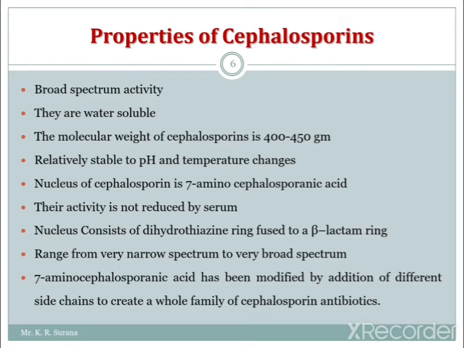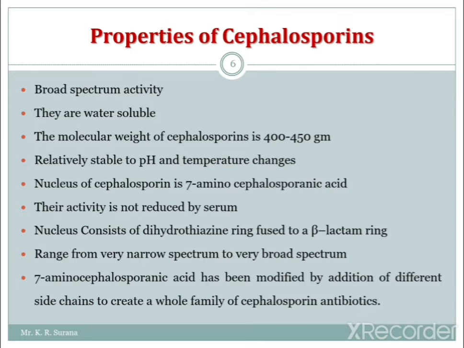Relatively these are stable to pH. As we know, these are acidic antibiotics, so relatively they are stable to pH and temperature changes. Then the nucleus of these cephalosporins is 7-aminocephalosporanic acid. As in penicillin the nucleus is 6-aminopenicillanic acid, in cephalosporin it is 7-aminocephalosporanic acid.